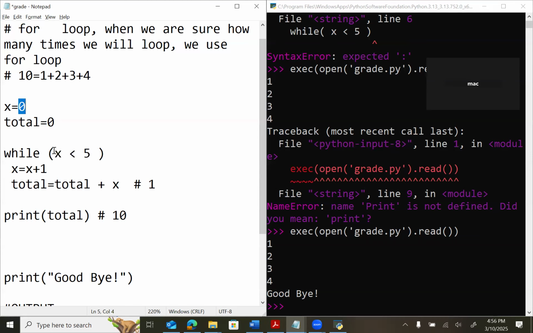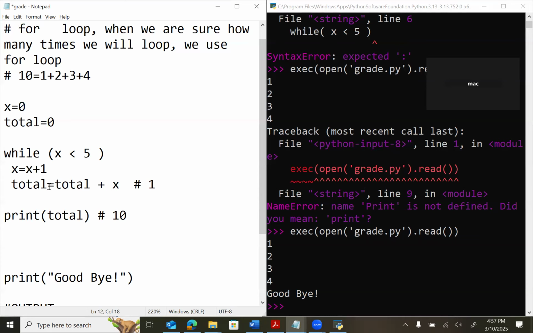0, it will be 1. Yeah, it will be 4. Will it be x less than 5 or 4? x less than 4? Wait. The last condition, it was 4. No, it should be less than 5. Less than 5. Okay, no problem. We'll keep it like that.